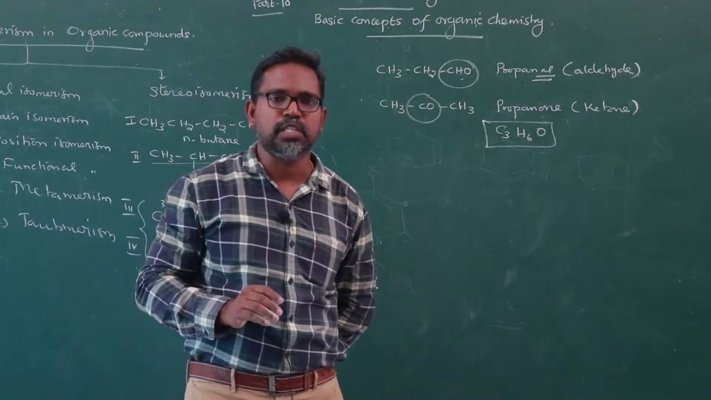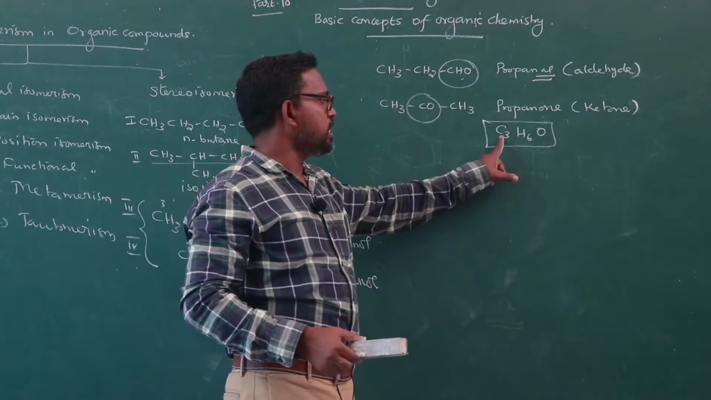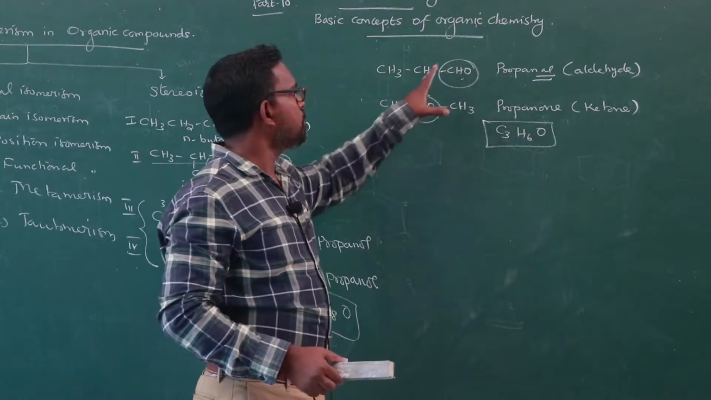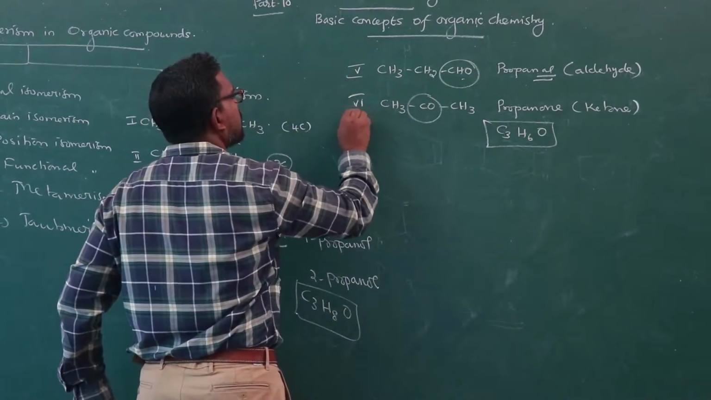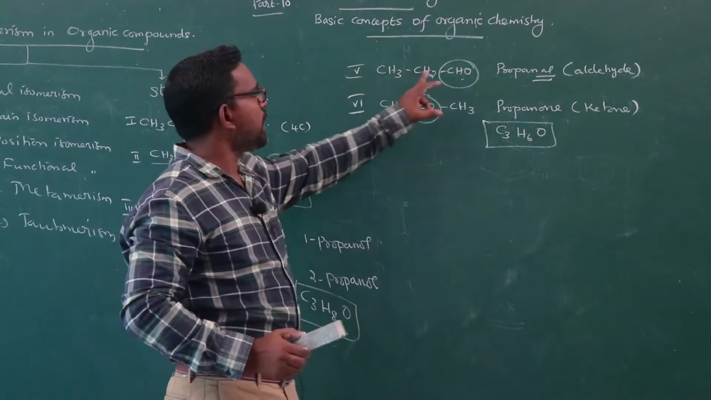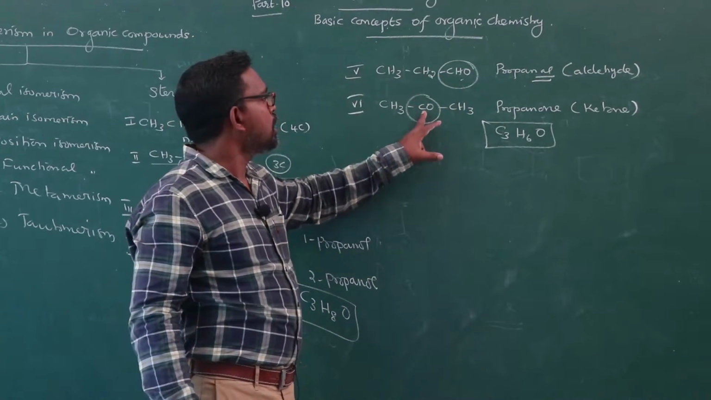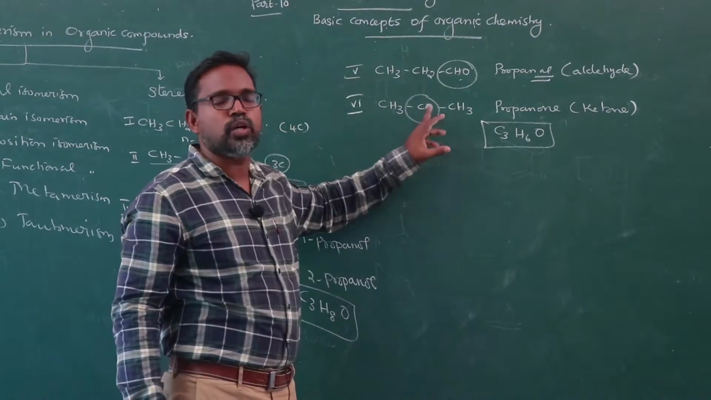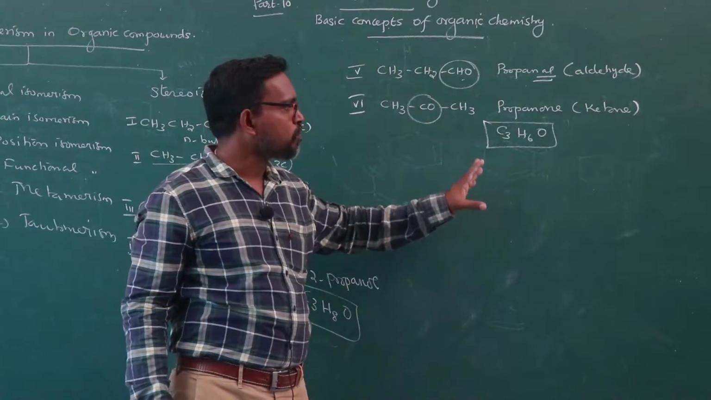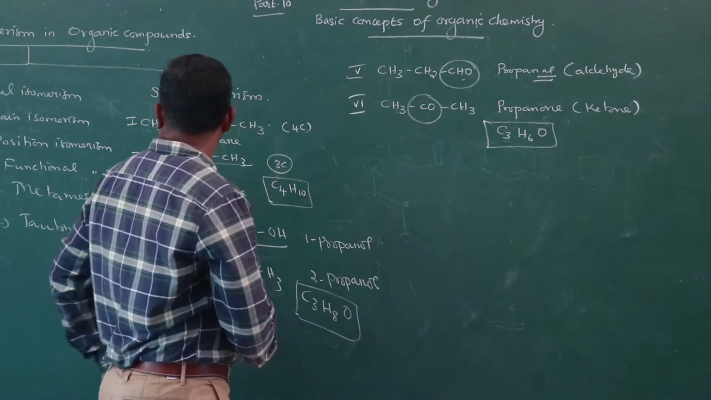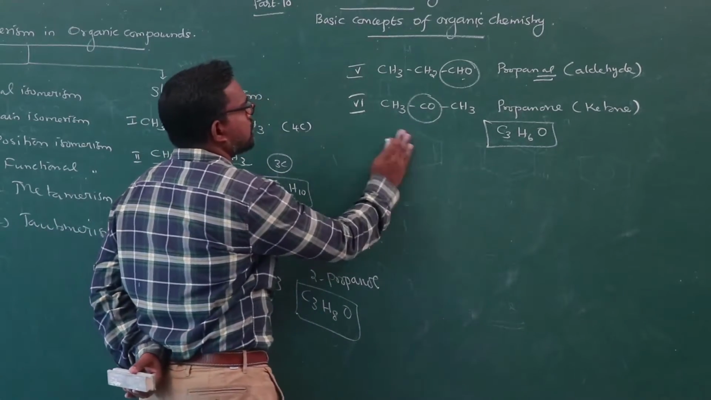So, compounds having the same molecular formula, that is C3H6O, differ in their functional group, structure number 5 and structure number 6. In structure number 5, aldehyde is the functional group; in structure number 6, ketone is the functional group. So, these two compounds are said to be functional isomers. And the next one is metamerism.